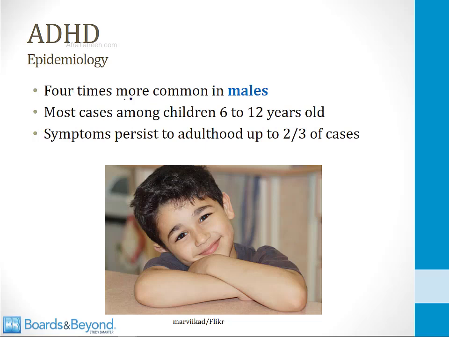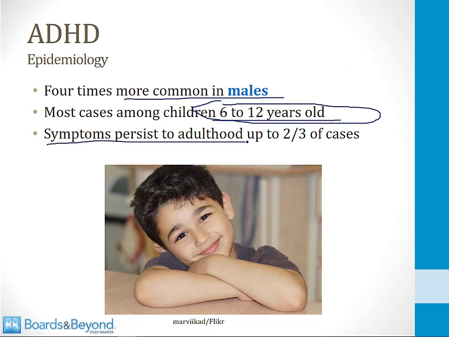ADHD is 4 times more common in males. In a board question, it's usually going to be a male child. And most cases are diagnosed among children 6 to 12 years of age. In other words, elementary school children. And this is the age when a lot of children need to pay attention in school, and their parents start to bring them to doctors saying, my son or daughter is struggling to focus and pay attention. And among children diagnosed with ADHD, up to 2/3 of them will have symptoms persist to adulthood. And there are many adults who are still taking their medication for ADHD when they were diagnosed as a child.